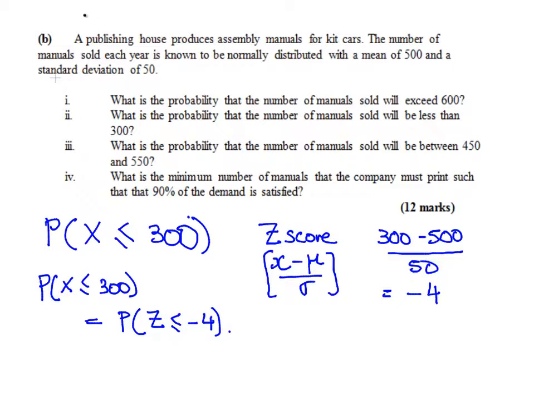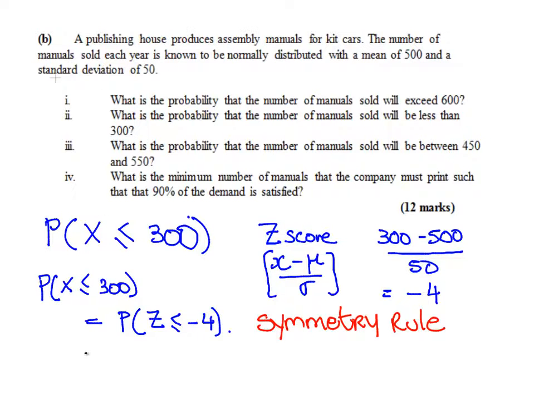Now, if you look at your statistical tables, you see that the z values only go from 0 to about 4. There's no negative values. So what we're going to do here is use the symmetry rule. The symmetry rule is very important in calculating negative values in normal probability distribution questions.